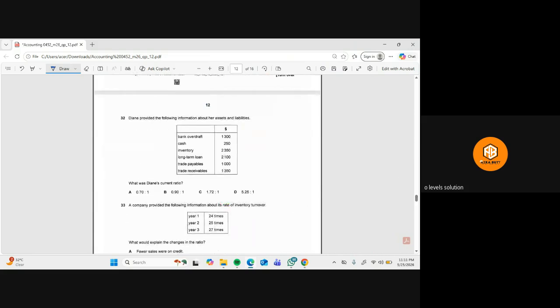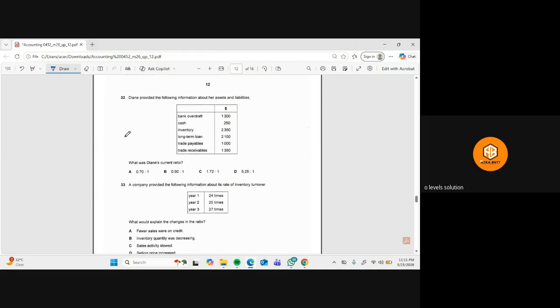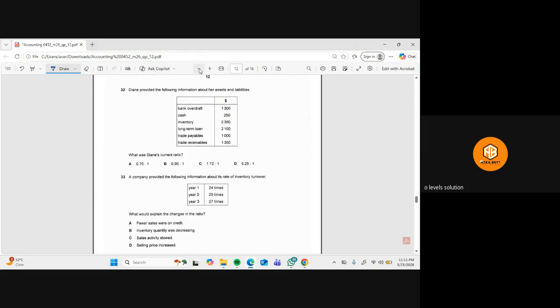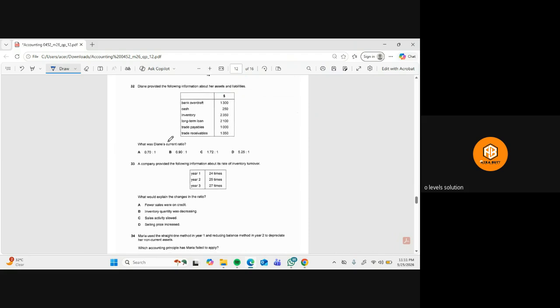Okay. Then we have question number 32. They are saying that Diani provided the following information about her assets and liabilities. So what was the current ratio? Okay, students, it is too easy. We need to use one formula, and that is current assets divided by current liabilities.